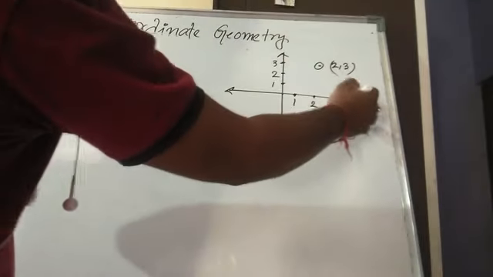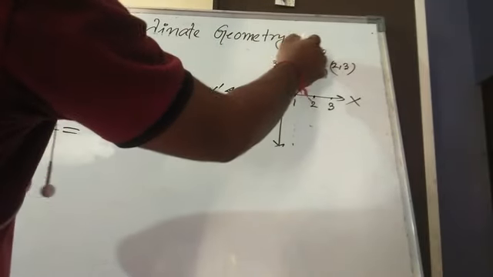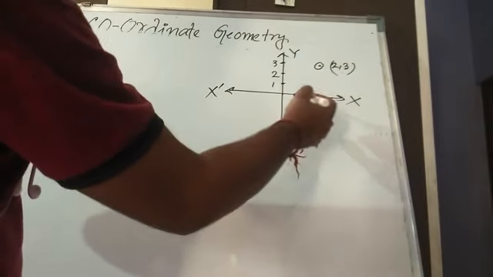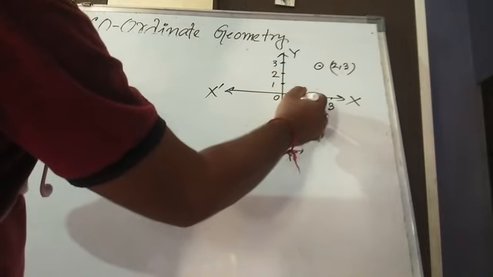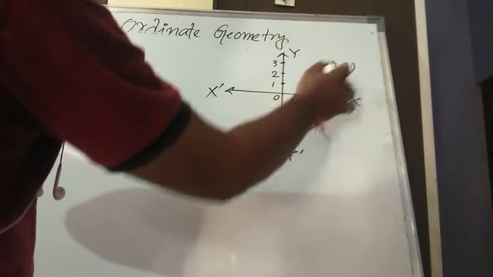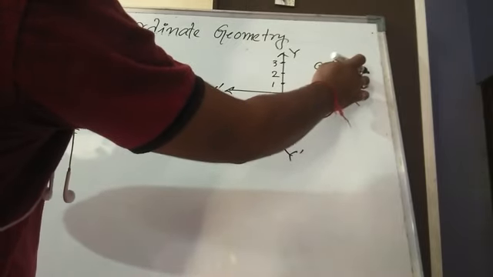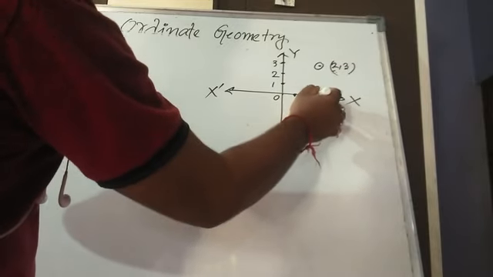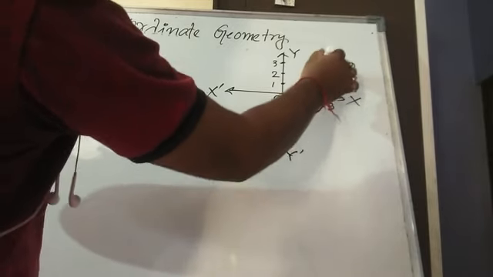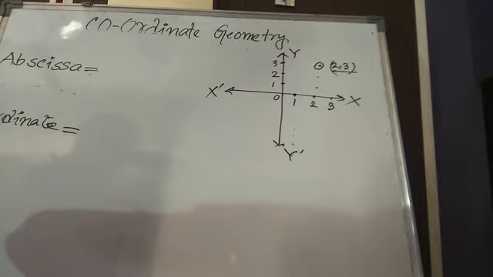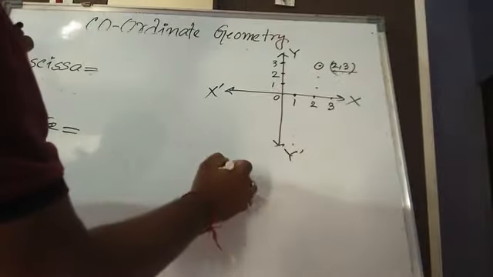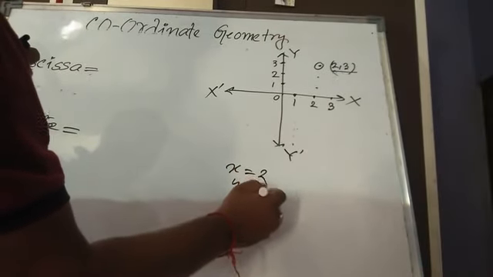First, how do we look at any point that you know? 2 comma 3. So how do we count? Because it is 0 at the origin, 1 2, then the value of x is counted. Now the value of y, that is 3. So first 2, 1 2, then 1 2 3. So the point is represented. The value of x is 2, y equals 3.